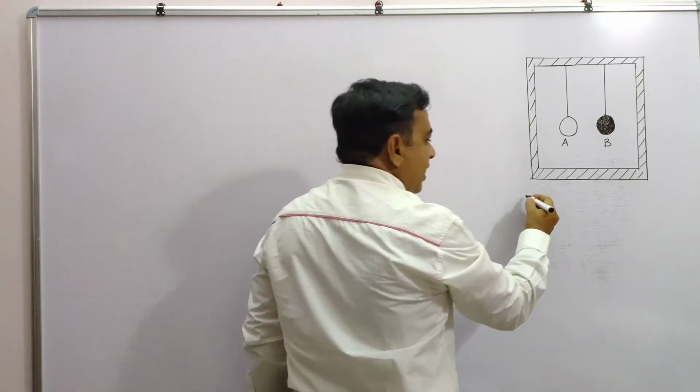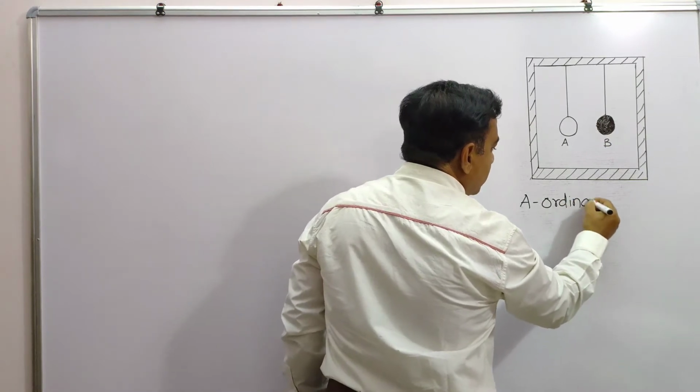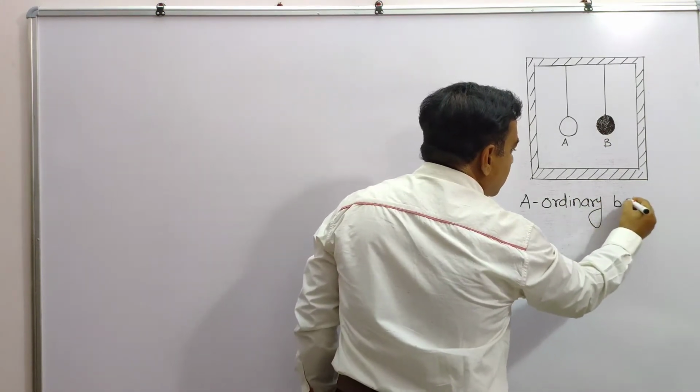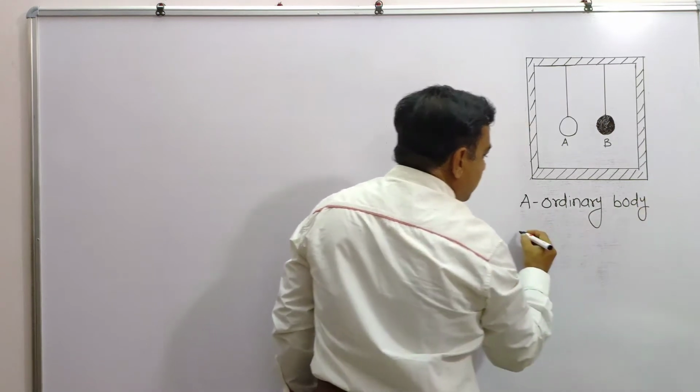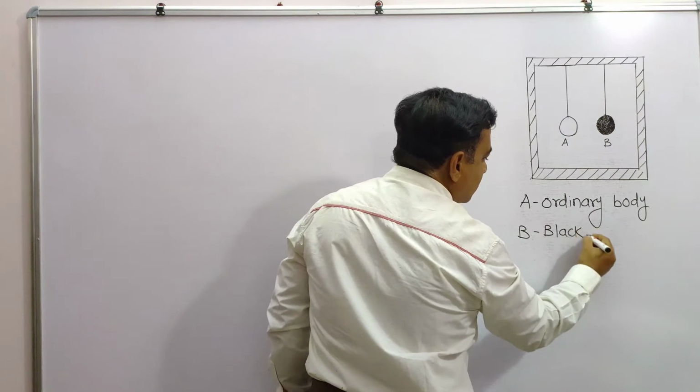See, here it is A, the ordinary body. What about B? B means black body. How simple it is.